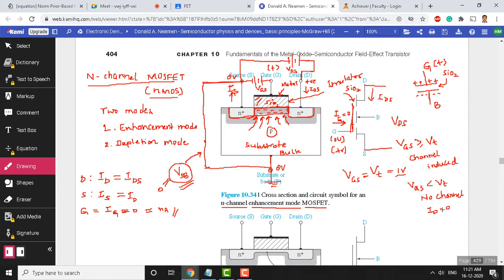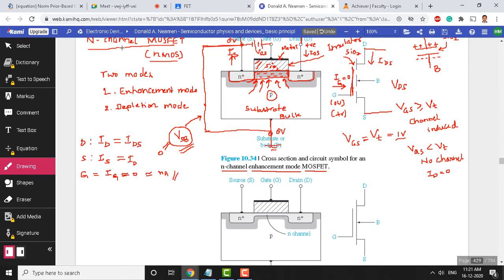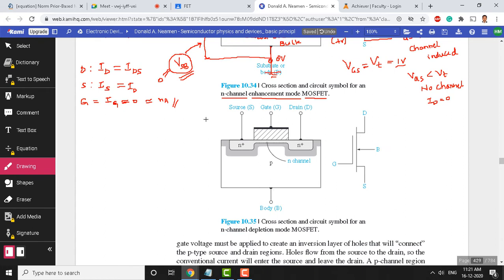Okay, let us move on to the next device. I hope you understood more about this N channel enhancement mode MOSFET. Now we will move on to the N channel depletion mode MOSFET. So this is the structure of the N channel depletion mode MOSFET, and you are seeing here the cross sectional view, and adjacent to this you are seeing the circuit symbol for the depletion mode MOSFET. The reason why I say this is an N channel is because of the type of substrate here. It is a P type substrate we are using here. So the substrate will be of P type.